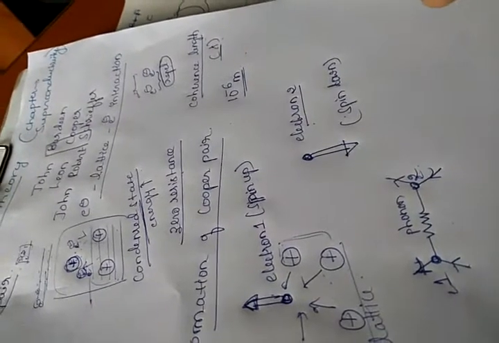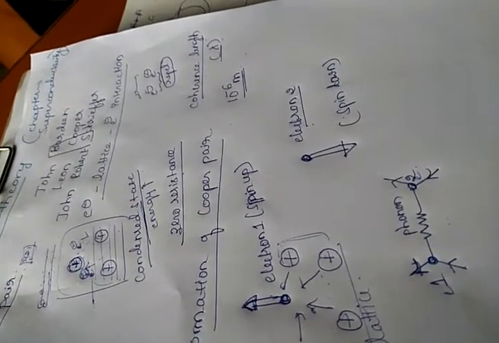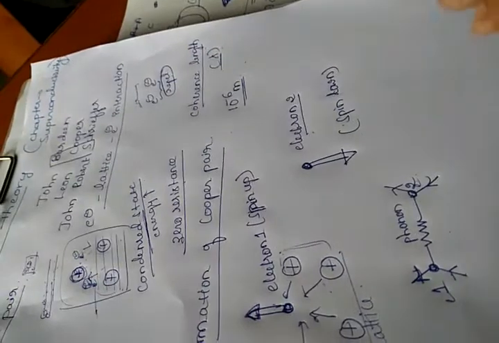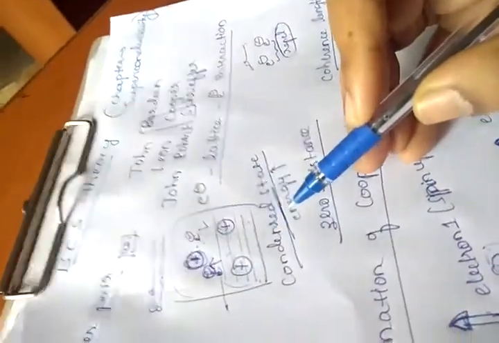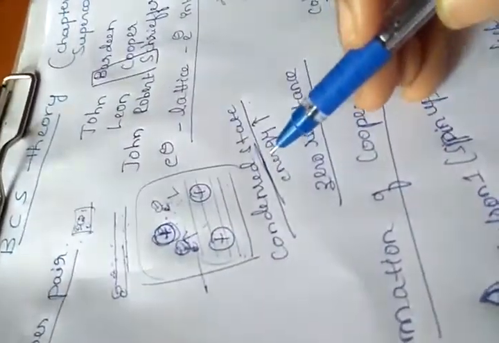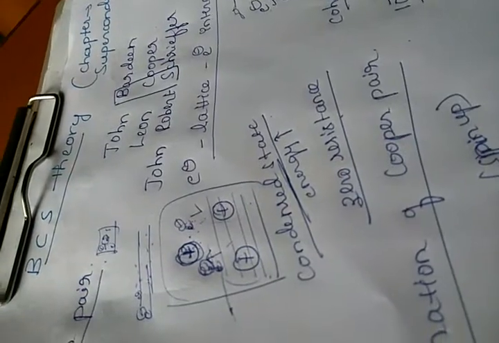At lower temperature, Cooper pairs are formed in a large number, and that will form a condensed state. It is difficult to break this condensed state, which requires higher energy.